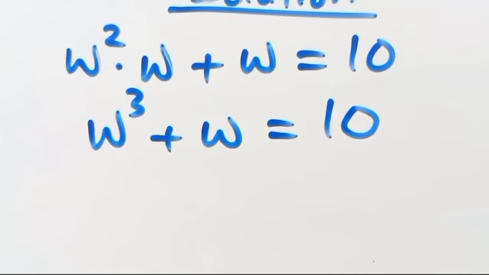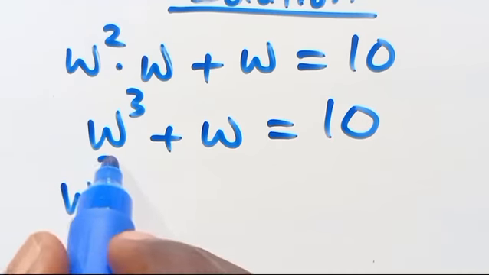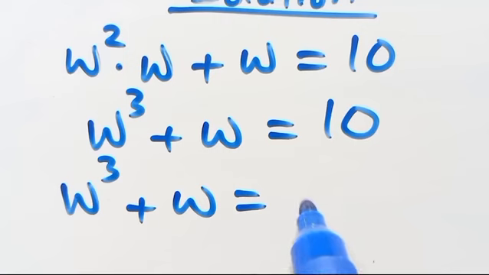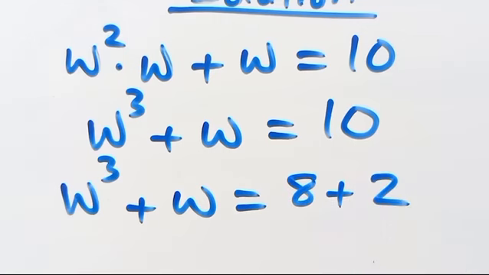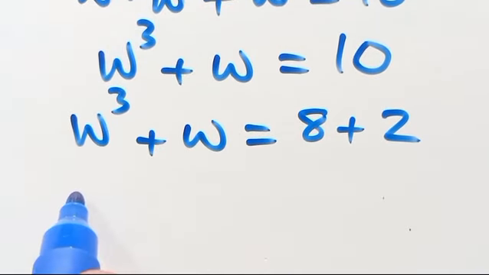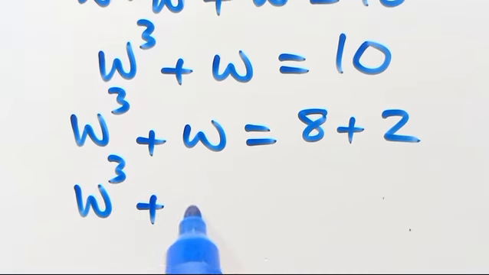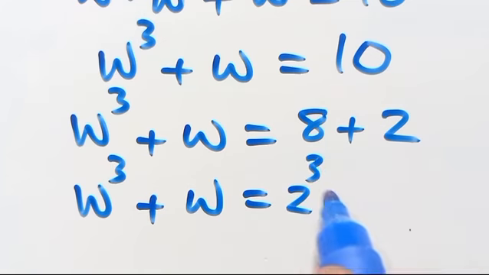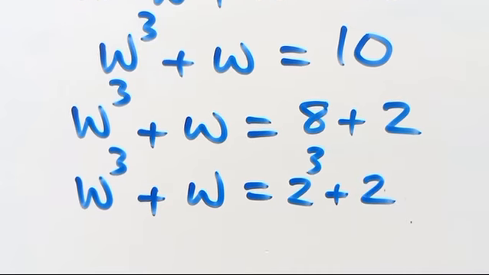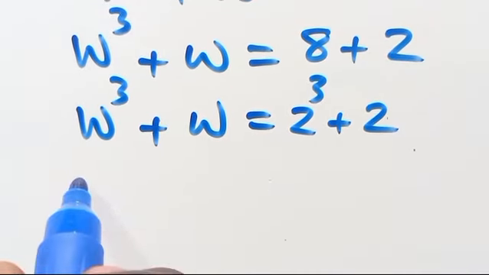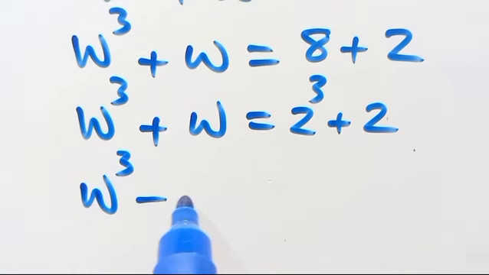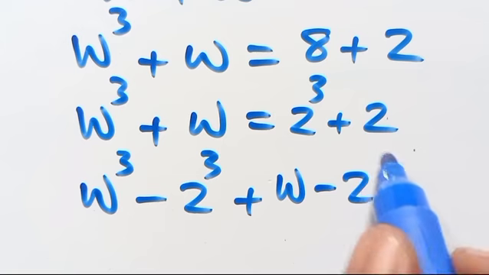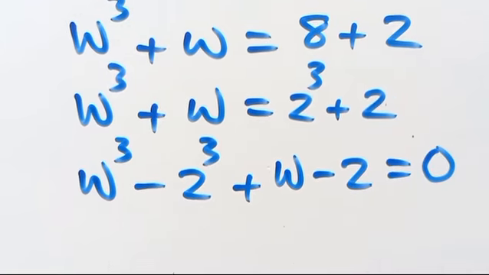So from here, we have W to the power of 3 plus W equals, and we can have 10 as 8 plus 2. Then we have W to the power of 3 plus W equals, and we can have 8 in base 2 as 2 to the power of 3, plus 2. Then let's subtract this. We have W to the power of 3 minus 2 to the power of 3, plus W minus 2 again, then this side will be equal 0.